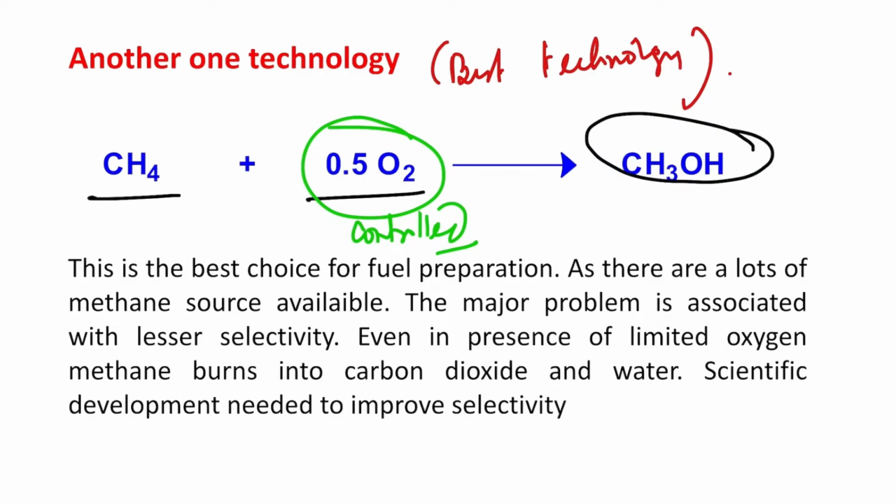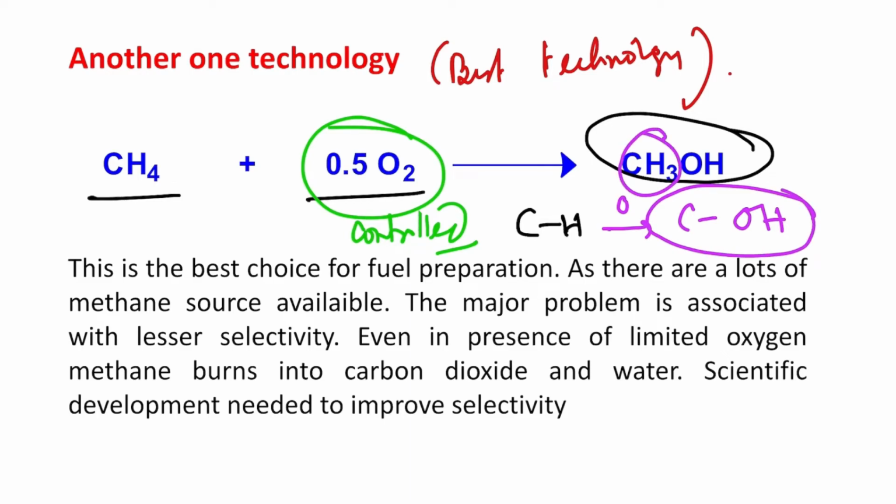What is actually happening in this case? In this C-H bond, one oxygen atom is inserted, giving C-OH, and the rest, this CH3, you can see is intact. So this is a very simple reaction, but students, it is a very difficult reaction. The whole world is trying. And this is the best choice for fuel preparation, as there are lots of methane sources available, as I told, such as methane clathrates or biogas.